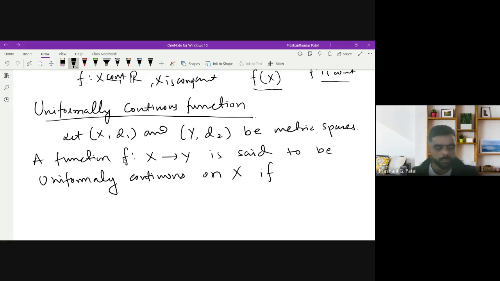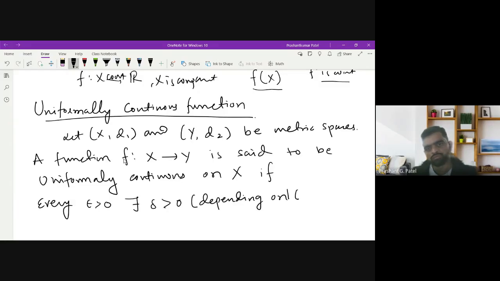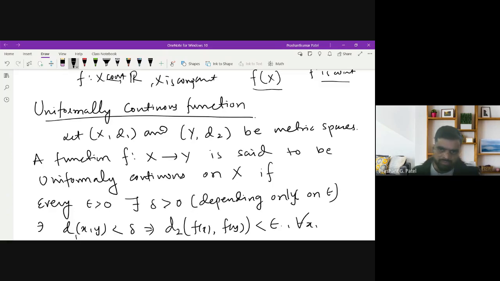if for every epsilon greater than 0 there exists a delta greater than 0, where this delta depends only on epsilon, such that d1(x, y) less than delta implies d2(f(x), f(y)) less than epsilon for every x, y in X. So this is the definition of uniform continuity.